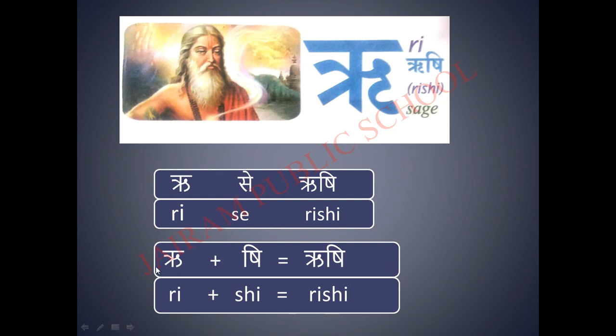So how will you spell the word? Listen carefully. What is this letter? Ri plus shi. Short sound shi. If you join these two letters together, we will get this word Rishi. Ri plus shi, Rishi. Got it?